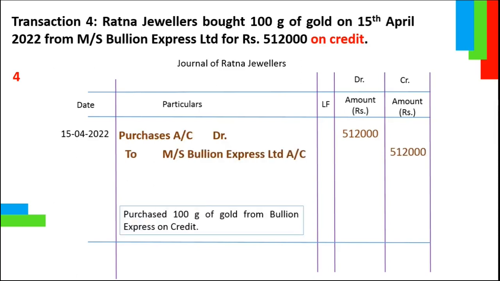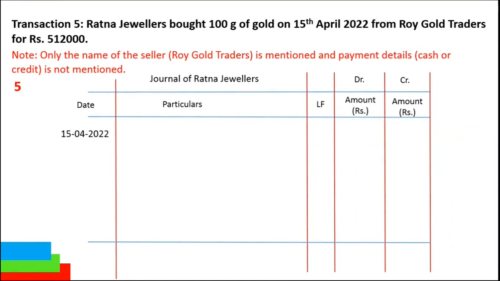Let us consider another type of example. Transaction number 5. Here, Ratna Jewellers bought 100 gram of gold on 15th of April 2022 from Roy Gold Traders for rupees 5,12,000. Here it is not mentioned whether Ratna Jewellers purchased the item on cash or credit from Roy Gold Traders. Whenever this type of statements are given, that is, the name of the seller is shown but the payment mode is not explicitly mentioned, it is assumed that the items were bought on credit. Hence, we will credit Roy Gold Traders as it is a creditor for Ratna Jewellers.